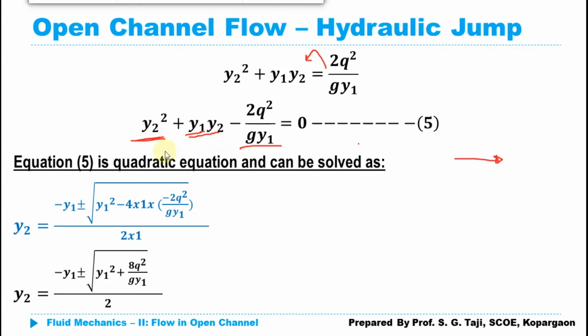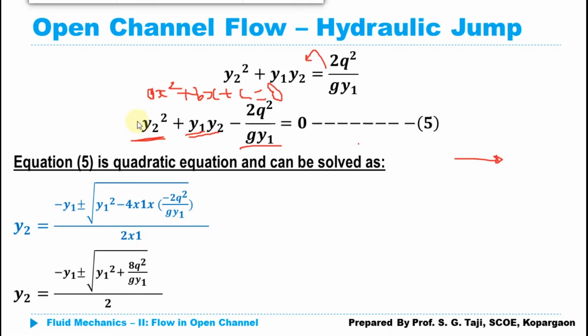So if I am considering this equation, it will be similar to the quadratic equation, which is given by ax square plus bx plus c is equal to 0. The roots of the quadratic equation can simply be found as x is equal to minus b plus minus under root of b square minus 4ac, divided by 2a.